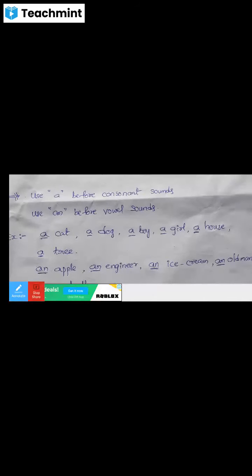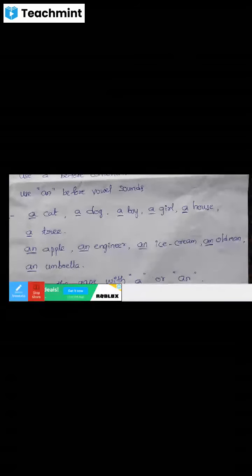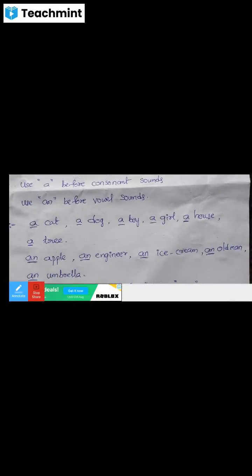These words are nouns: cat, dog, boy, girl, house, tree. An article is used before nouns. Here: cat, dog, boy, girl, house, tree, apple, engineer, ice cream, old man, umbrella. The word cat begins with a consonant sound, ka. That's why we can use a. Use a before consonant sounds.